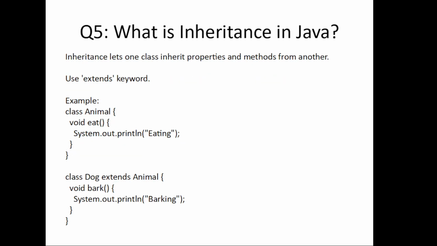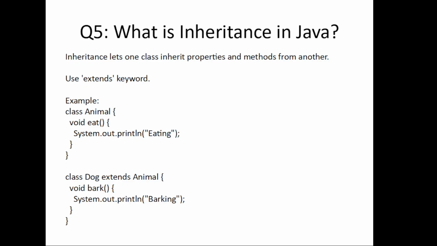Fifth question is, what is inheritance in Java? So when we create a class in such a way that it can inherit all the features and properties of another class, this is inheritance. We can say that inheritance allows one class to inherit from another, which promotes code reusability. A child class uses the extends keyword to inherit properties and methods from a parent class.